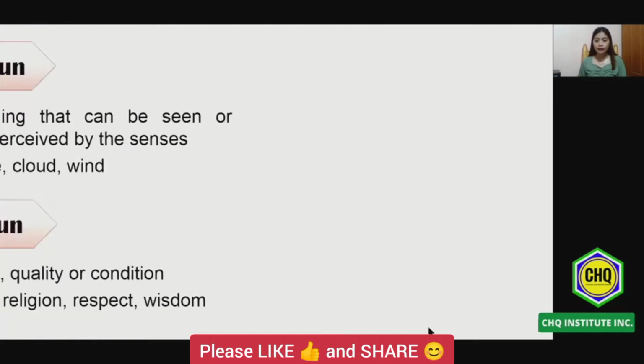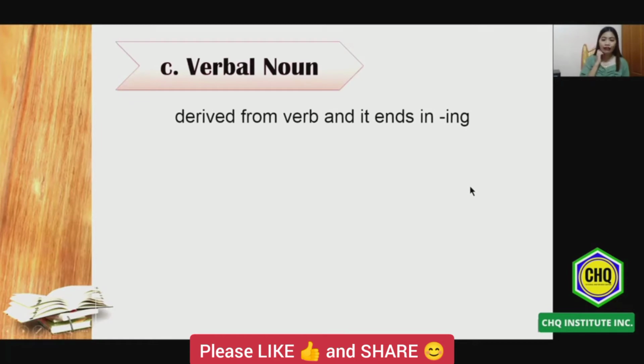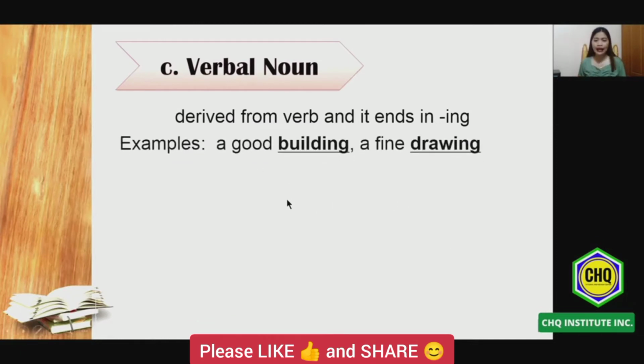The next one will be verbal noun. So verbal noun is derived from verb and it ends in ing. So do not be confused with the verbal noun. Most of us, when we say verbal noun, think verbs mean an action. But verbal noun does not have properties of a verb. It has no action.